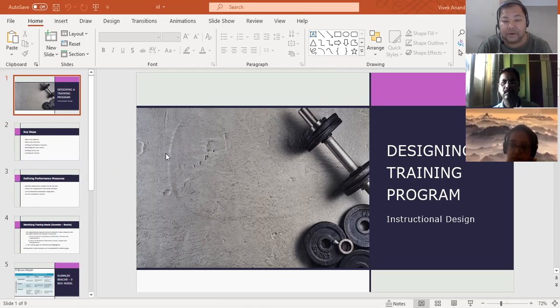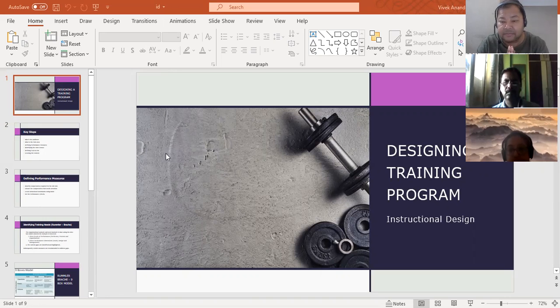Now we are moving to a point where we have to design a training program. Let's say in an organization we have identified a problem, done the training need analysis, identified the root causes, and chosen the method of training we are going to use. Now this is one big challenge.